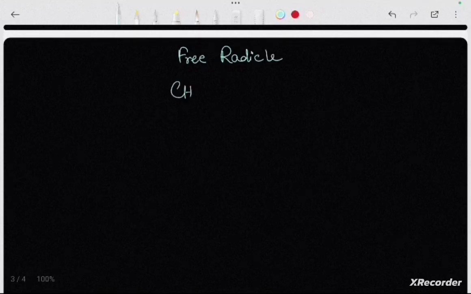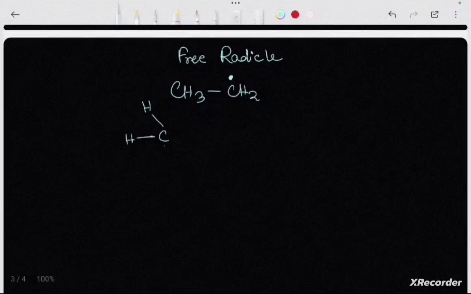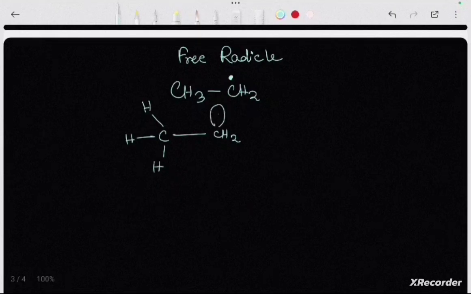For a free radical, this is a free radical. Here the hyperconjugation leads to the formation of a hydrogen free radical instead of a hydrogen cation. So this is a free radical structure.